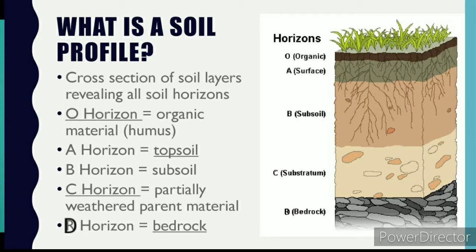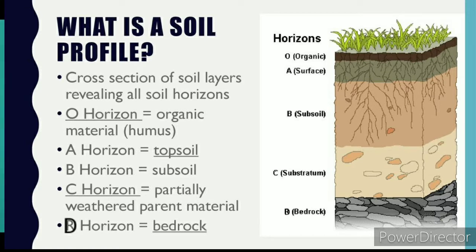So now let's go to the second layer, that is horizon B, which is located below horizon A. It is your subsoil. So the layer below the topsoil is called the subsoil. And this subsoil contains weathered rock materials, sand, silt and clay.